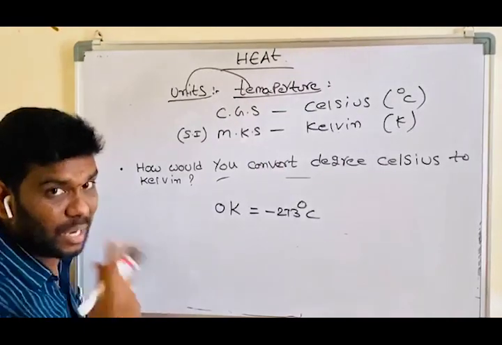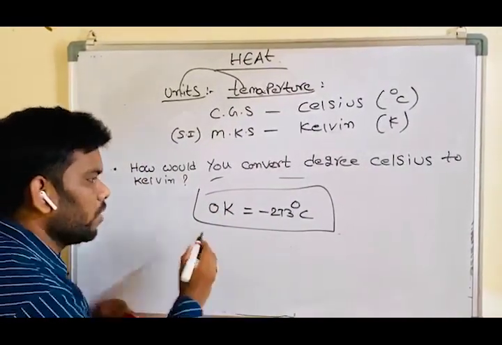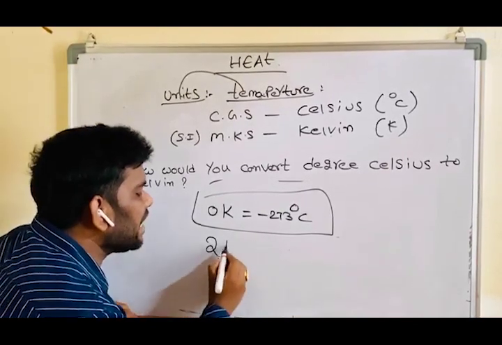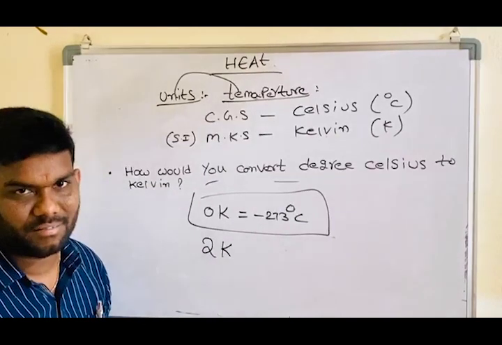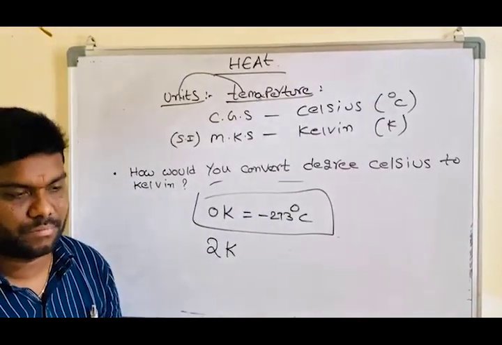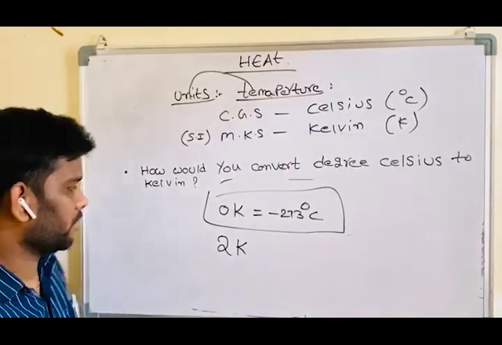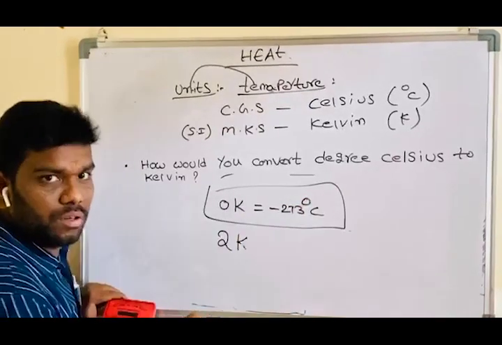I will give you another example. Okay, let us start. For example, 2 Kelvin. How much is it in Celsius? Let us try. Yes. I will explain. 2 Kelvin is converted into Celsius.